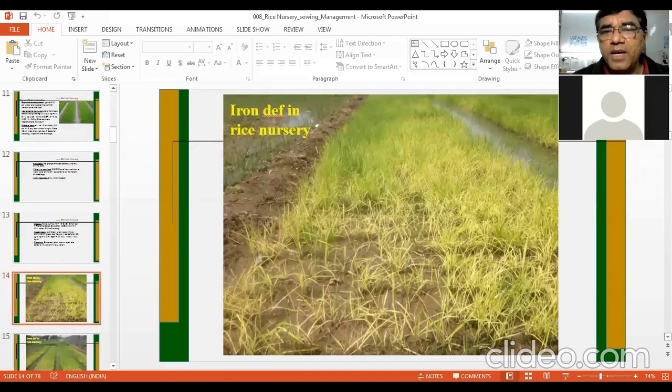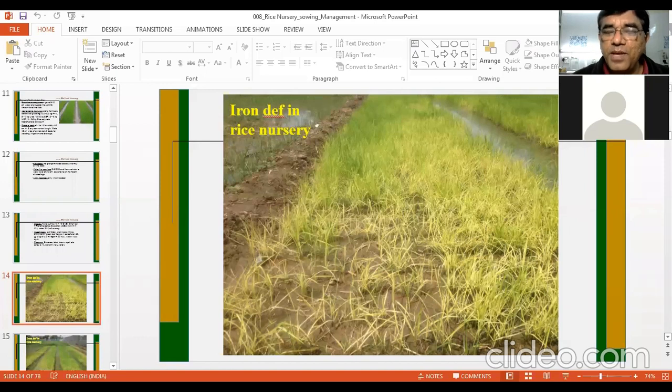Here, students, sometimes in nurseries, you will find such kinds of deficiencies. So this is deficiency of iron. What happens in the beginning, the younger leaves will turn yellow, greenish or yellowish, and then their color will change to white. And after white, they will dry, and the color will become brown.